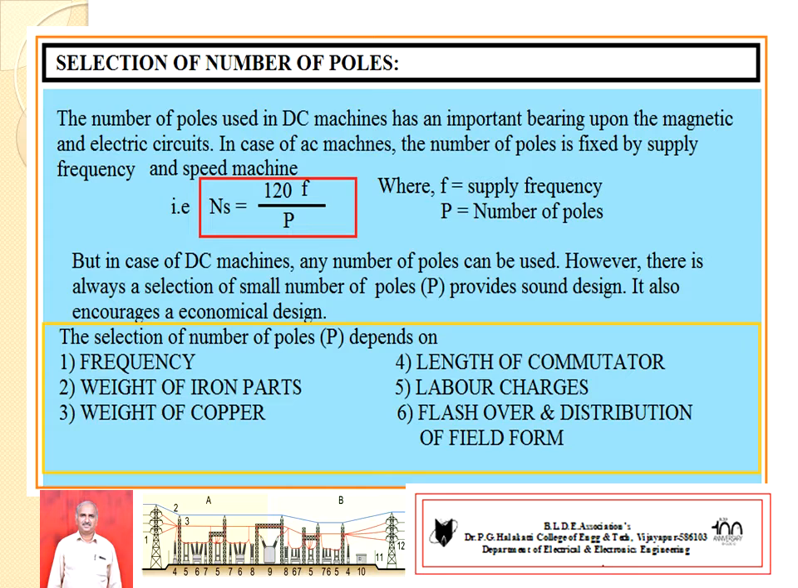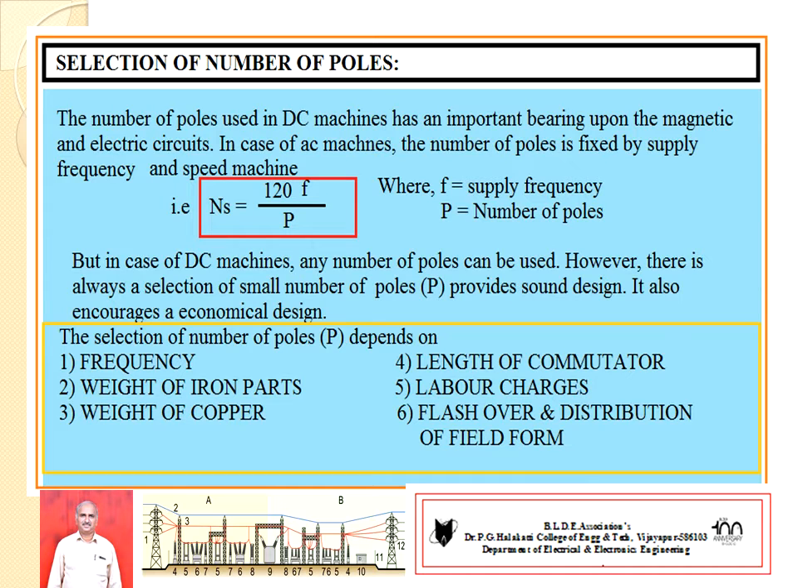In case of AC machine, we select the poles depending upon the speed of the machine and supply frequency, because of the relation synchronous speed Ns equal to 120 f by P, where f is the supply frequency and Ns is the synchronous speed of the machine. But in case of DC machines, the choice of poles is not restricted by any such relation, but it is restricted by sound design as well as economical design. Depending upon these two factors, we have to select the number of poles.